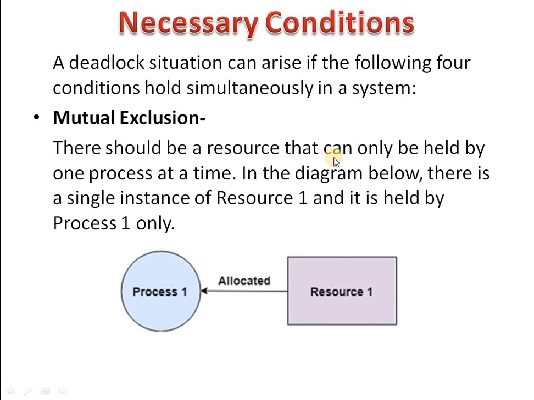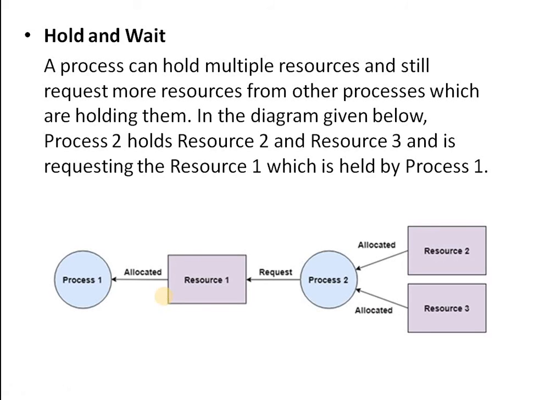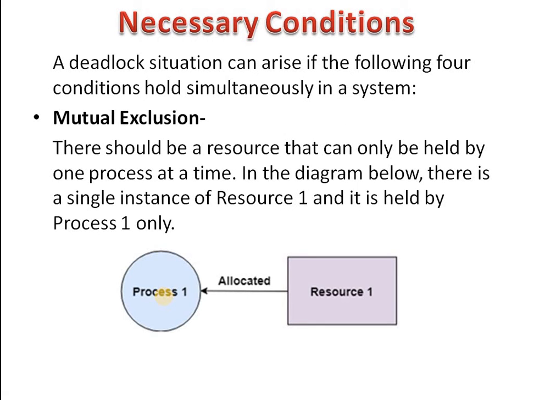There should be a resource that can only be held by one process at a time. In the diagram below, there is a single instance of resource 1 and it is held by process 1 only. It means a resource must be allocated to processes in an exclusive manner and not on a shared basis for a deadlock to be possible. For example, a disk drive can be shared by two processes simultaneously. This will not cause a deadlock.